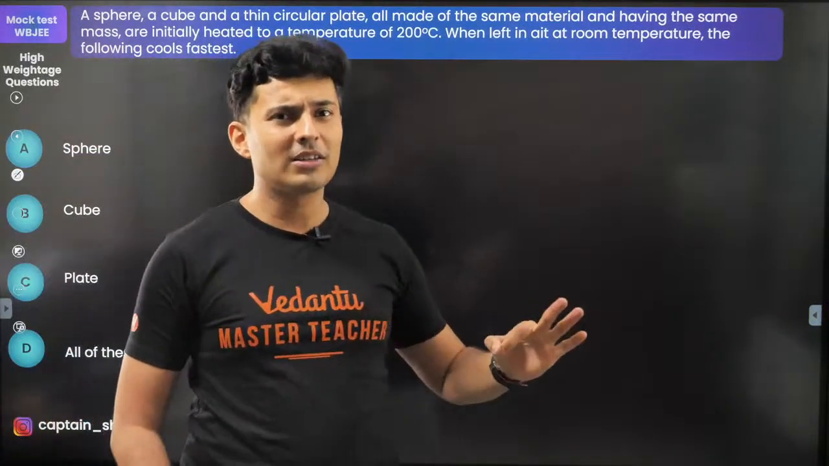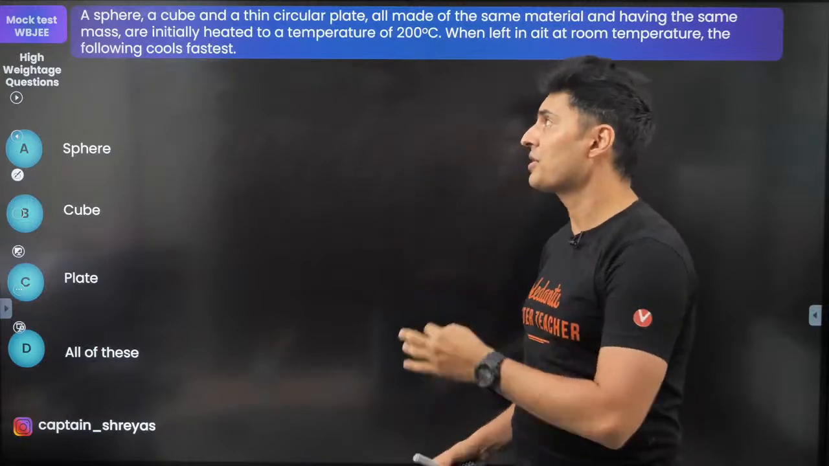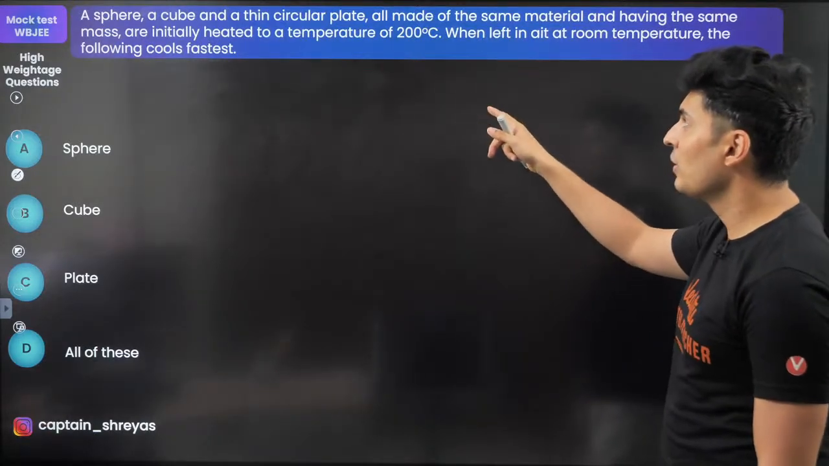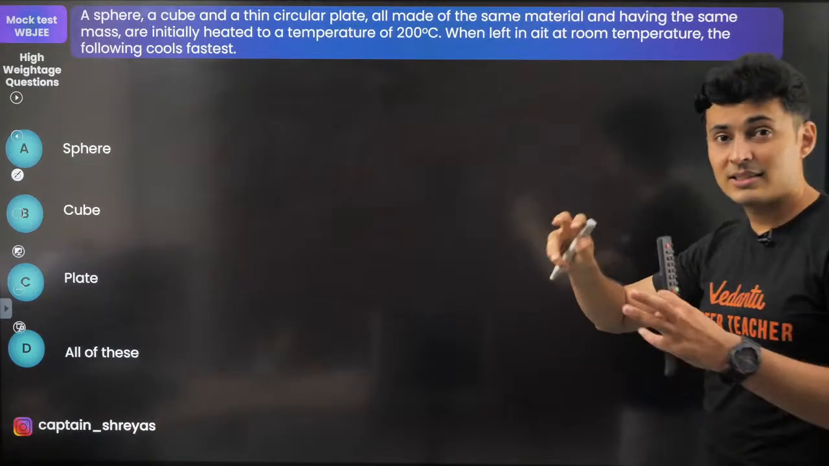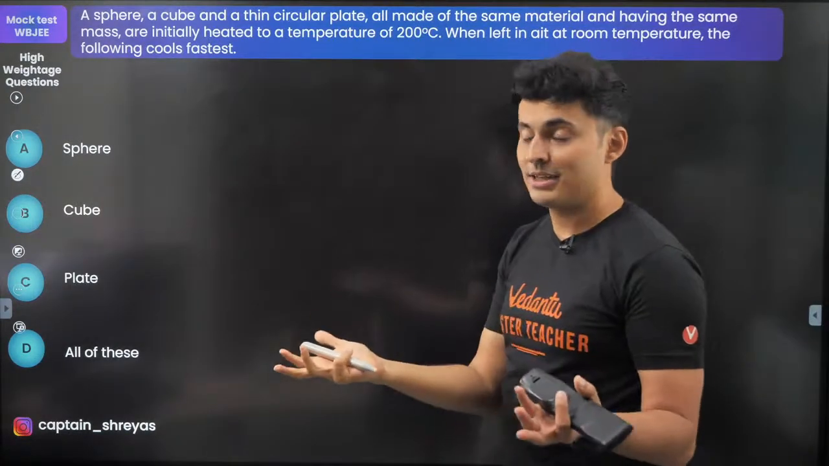Okay, a purely conceptual, theoretical, knowledge-based question. A sphere, a cube and a circular plate are all made of the same material and have the same mass. Same mass, you are converting it into different shapes.